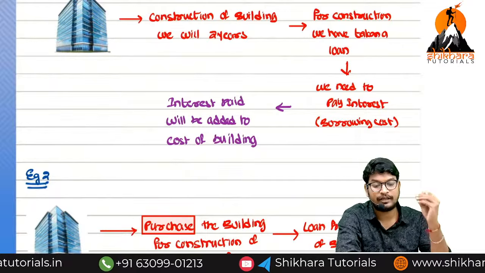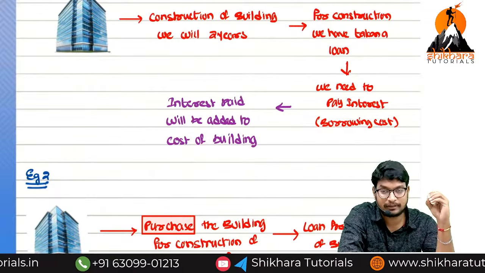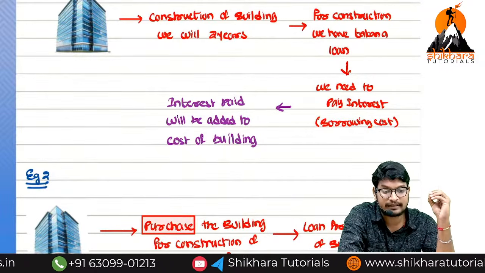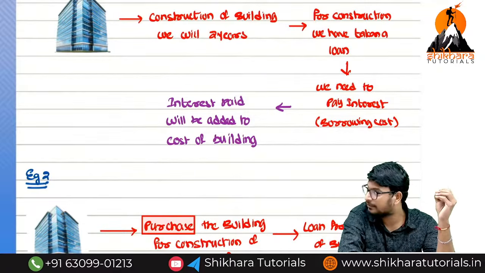A qualifying asset is like stitching clothes. Not a qualifying asset means something like ready-made clothing.